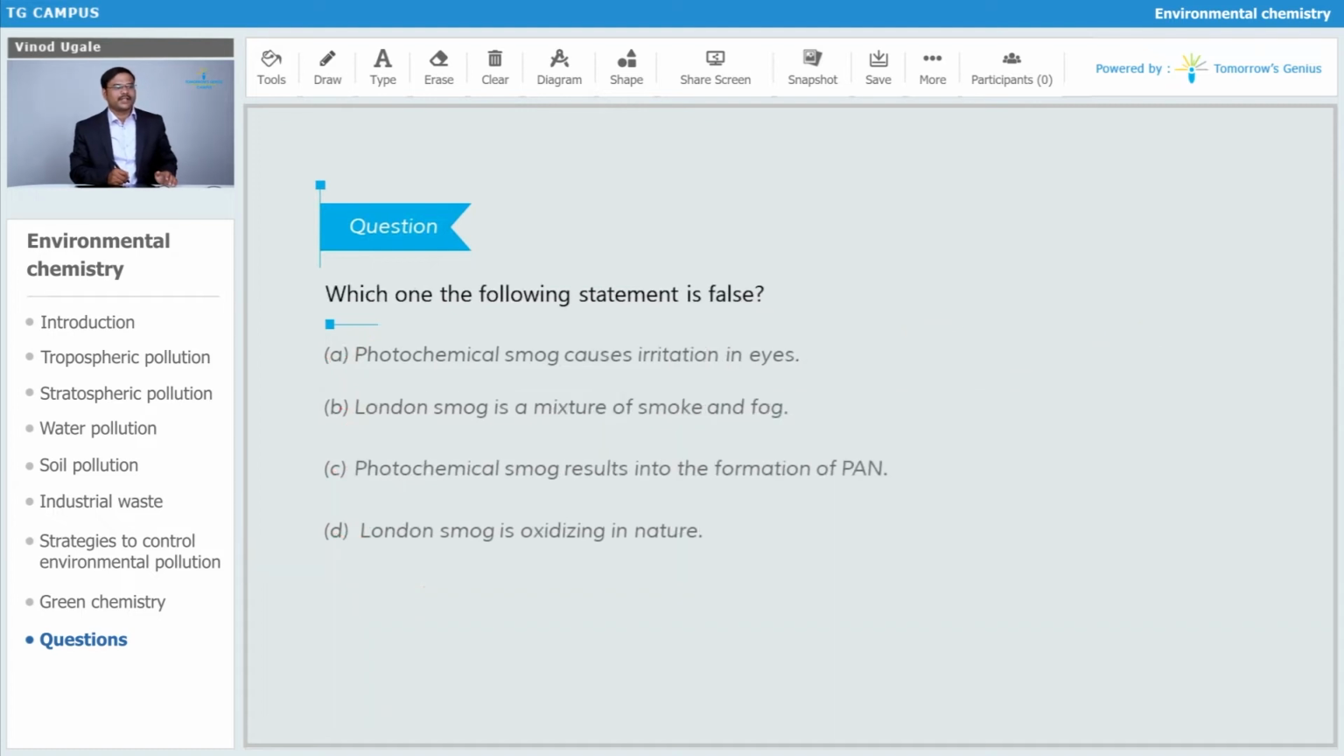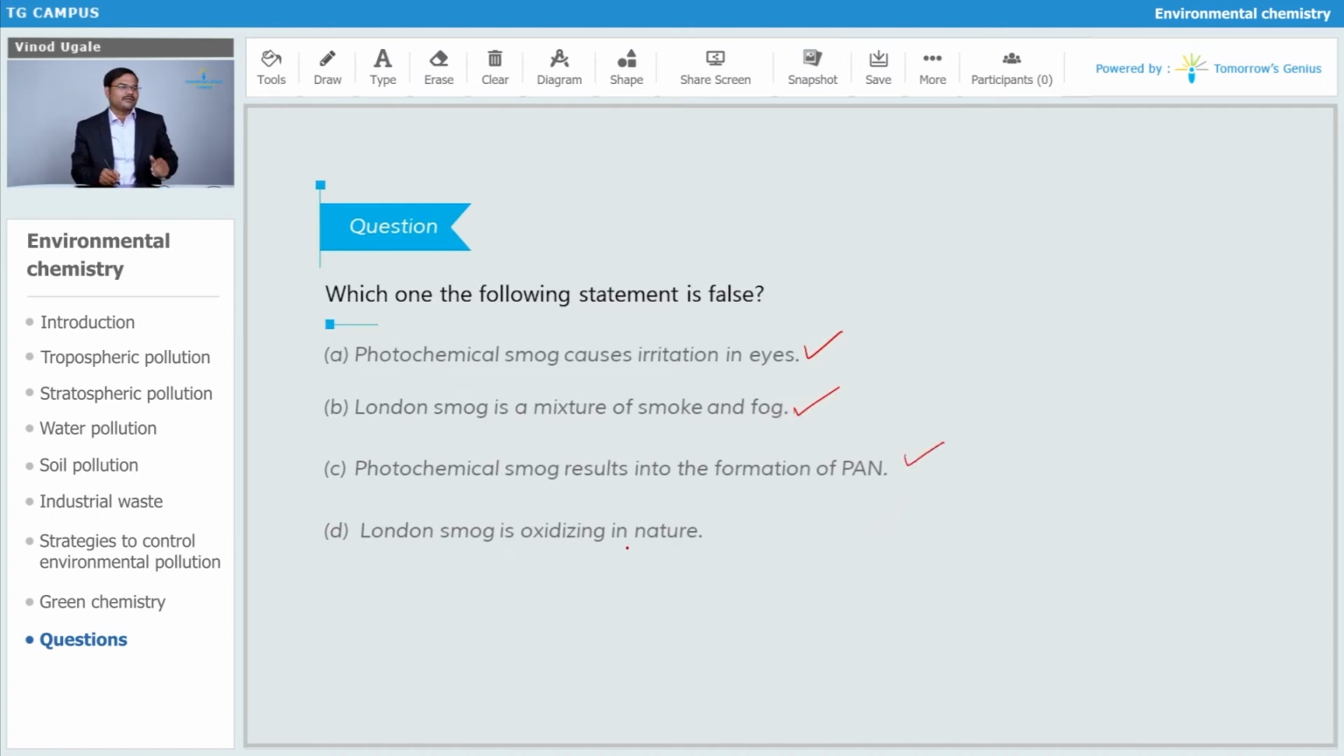Let's go for the second question. Which one of the following is a false statement? So let's see what the statements are. Photochemical smog causes irritation in eyes. Yes, possible. It is the true one. London smog is a mixture of smoke and fog. Okay, the true one. Photochemical smog results in the formation of PAN. It is correct. We have seen that it generates PAN, acrolein, and formaldehyde. So it is also correct.